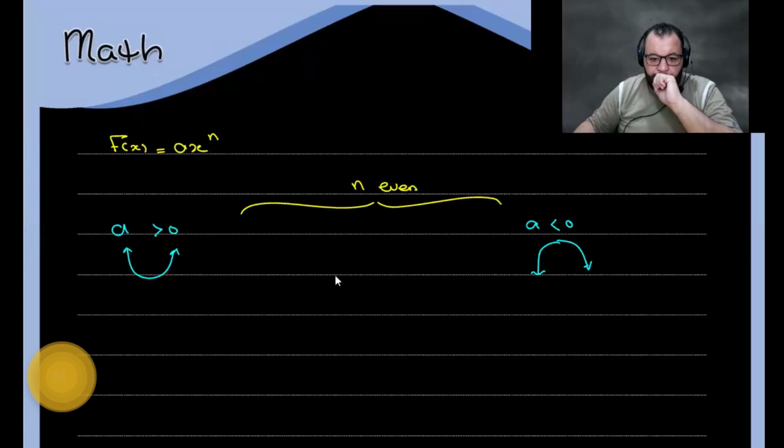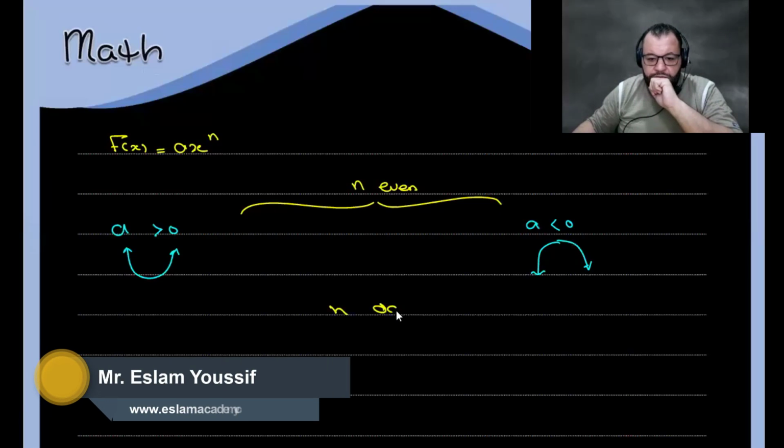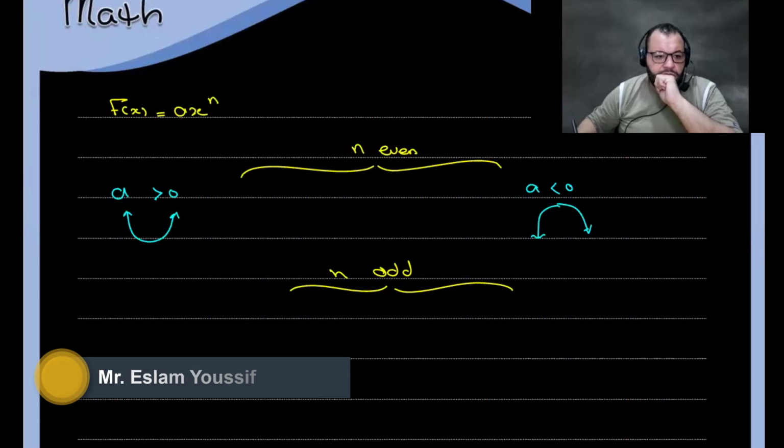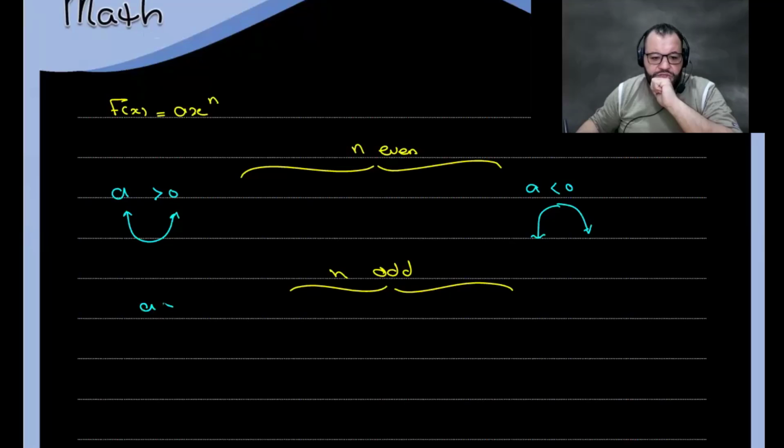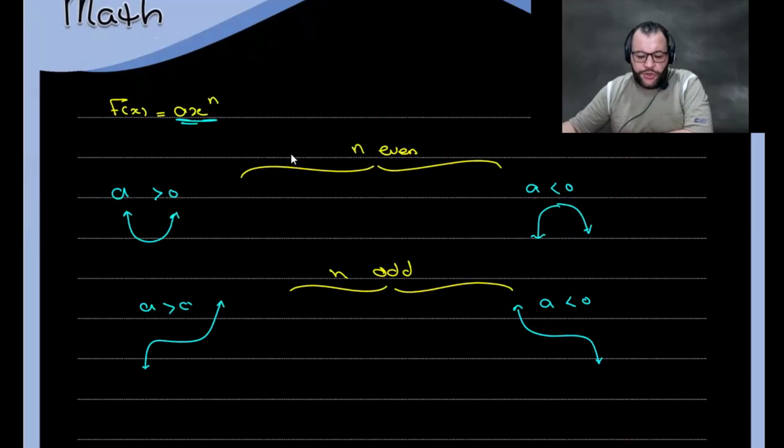Okay. When n is an odd number, you will find that if a is greater than 0, the graph goes from down to up, and if a is smaller than 0, it goes from up to down. That's if you have a times x to the power n.